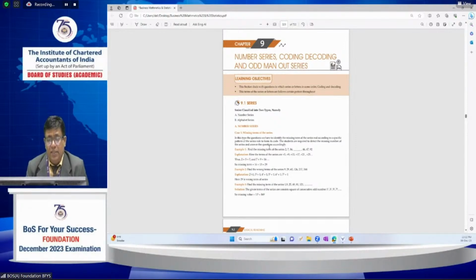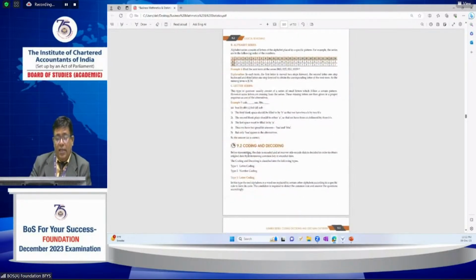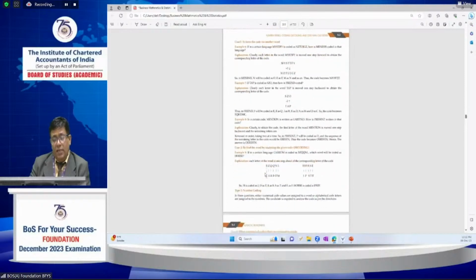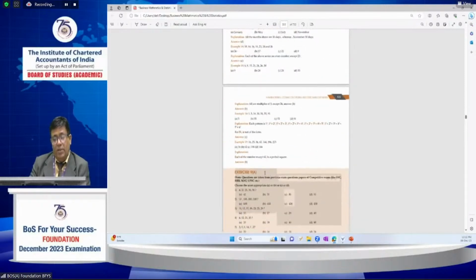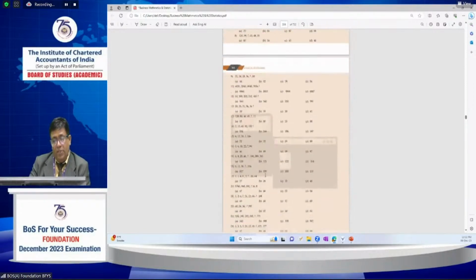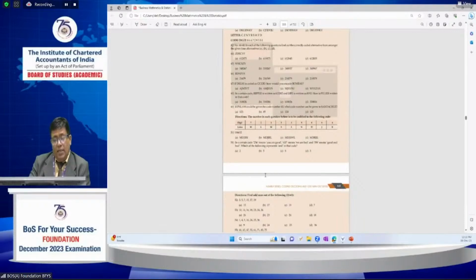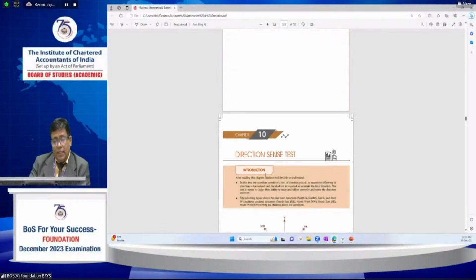From these, 4 questions or chances are there in the examination: a number series, an alphabet series, odd man out series, and coding and decoding sums. A maximum of 4 kinds of questions may come from this chapter. Then it's easy to understand also.